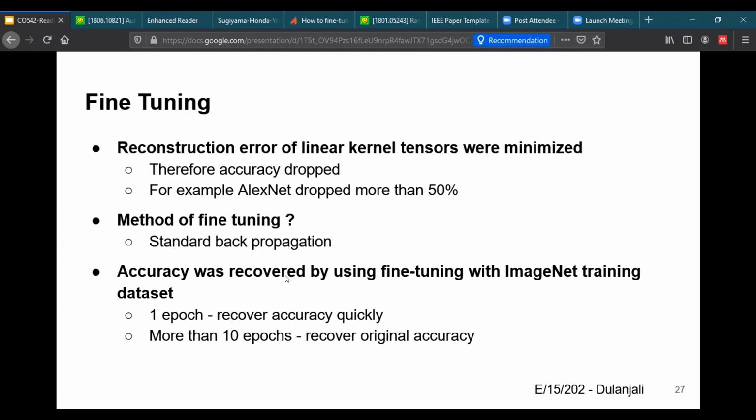And there was a question asking about when we can use fine-tuning in a neural network. It can be used only when the data set of an existing model and the new deep learning model are similar to each other. From the first epoch, accuracy has recovered quickly, and after more than 10 epochs, they were able to get much closer to the original accuracy. Now let's move on to the graph which shows this.